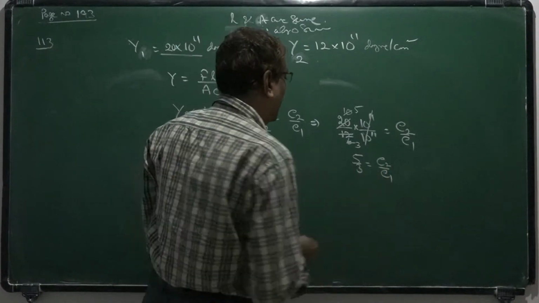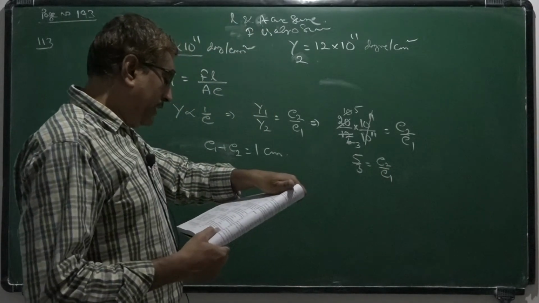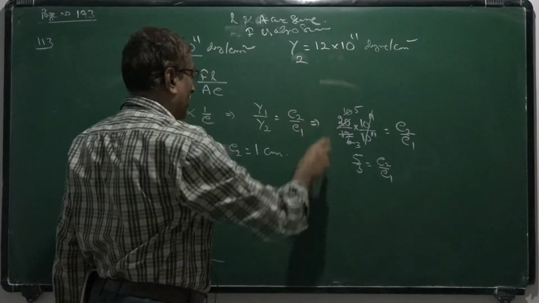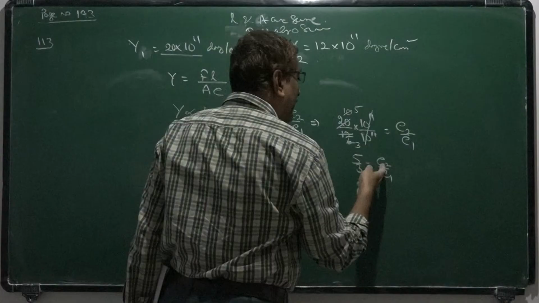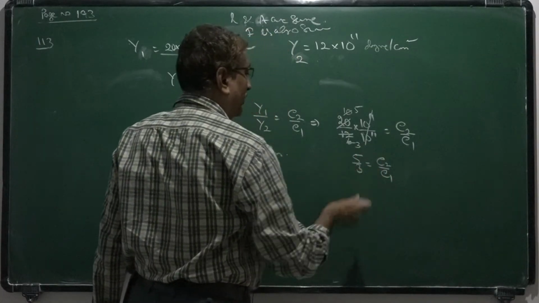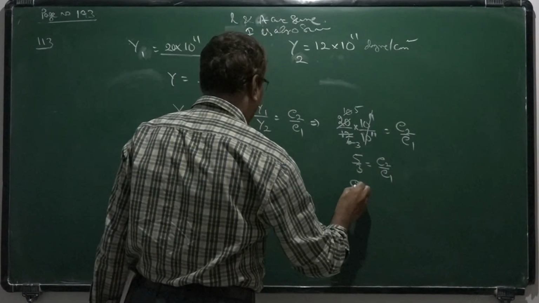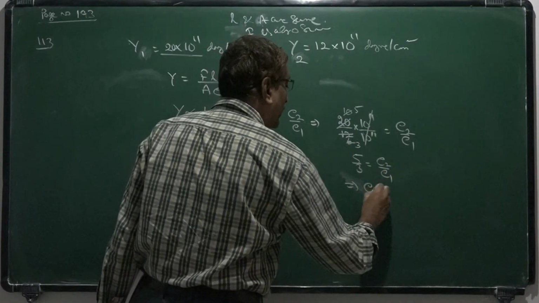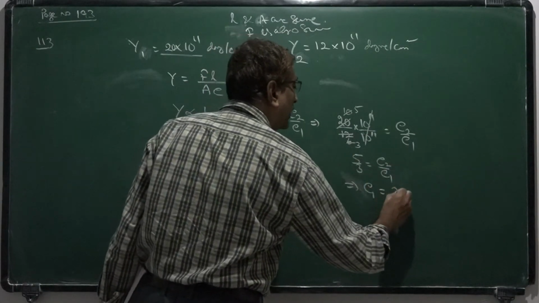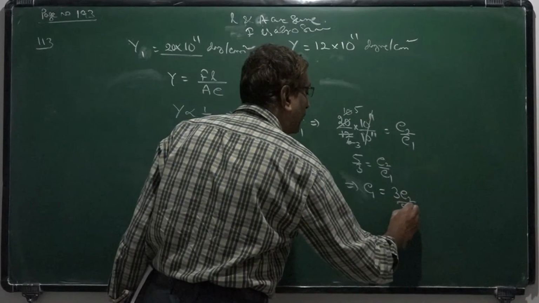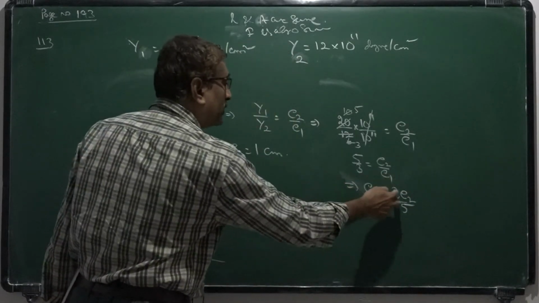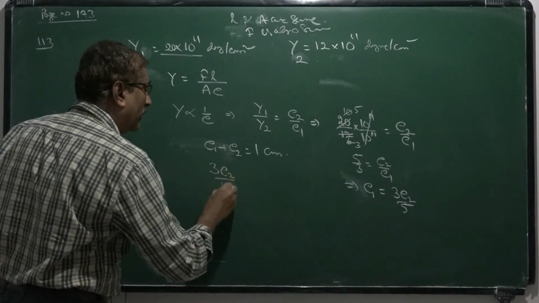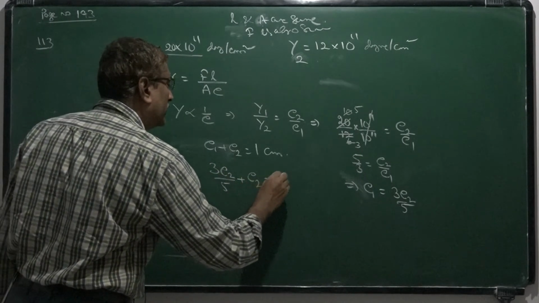Now we have to calculate the elongation of copper wire. That means we have to calculate E2. So now write E1 in terms of E2, that is E1 is equal to, from this, 3E2 by 5. Now substitute this here. So 3E2 by 5 plus E2 is equal to 1.